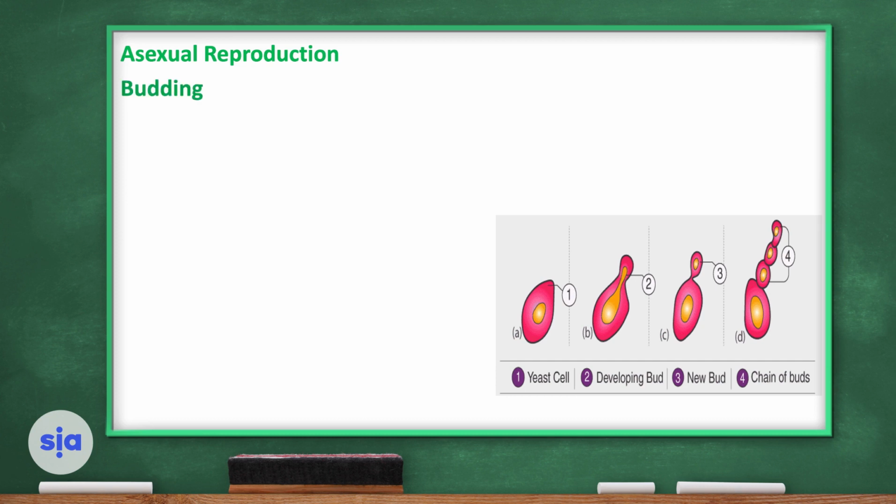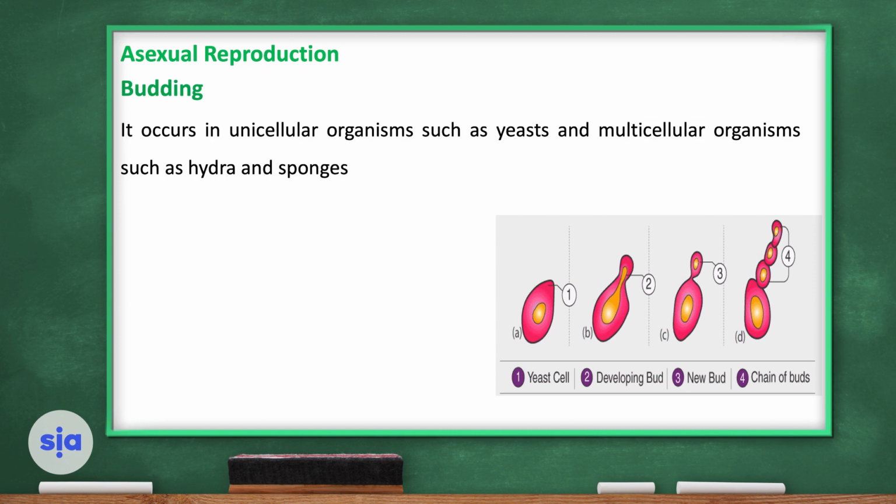Budding. This is budding. When a bud or a small part starts to grow out of the parent body, and then chains of buds, and then producing a new organism. It occurs in yeasts and some multicellular organisms such as hydra and sponges. I showed it to you before. The bud emerges as a lateral bulge in the cell.